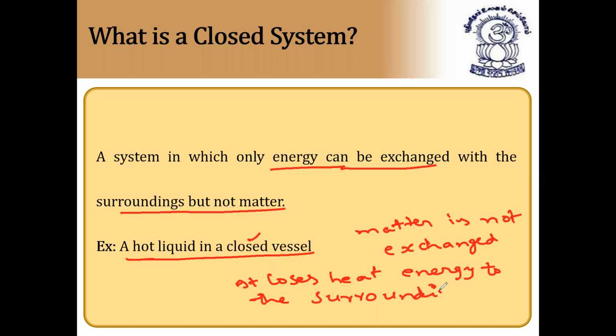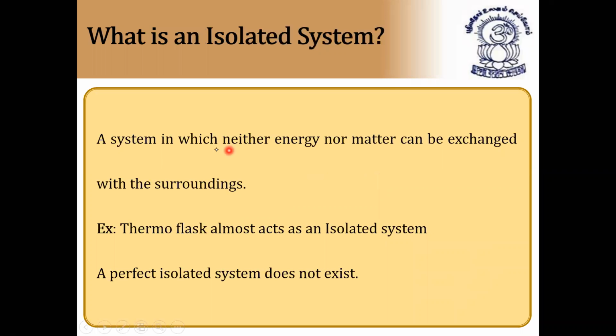This is called a closed system. A hot liquid in a closed vessel is called a closed system. It is not giving matter to the surroundings, but only loses its heat energy to the surroundings. So that's why only energy can be exchanged, but not matter. I hope it is clear. Next, what is an isolated system? A system in which neither energy nor matter can be exchanged with the surroundings is called an isolated system.